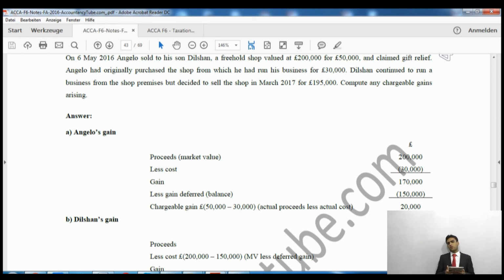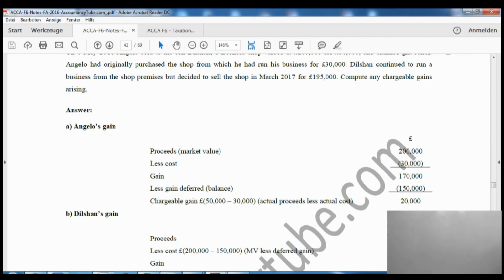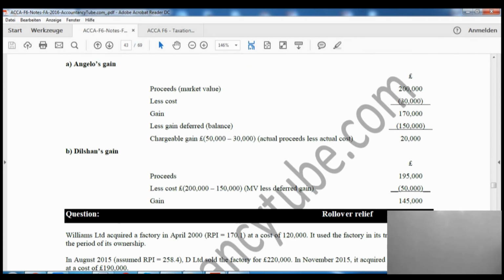He is selling for £50,000 to his son, so he's taking £20,000 extra. Now this £20,000, which is in excess of the cost, is going to be immediately chargeable. The rest of the amount is going to be held over as gift relief.